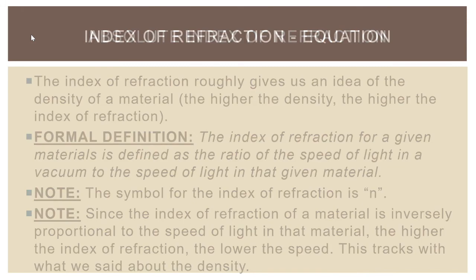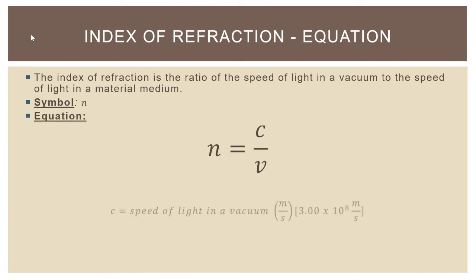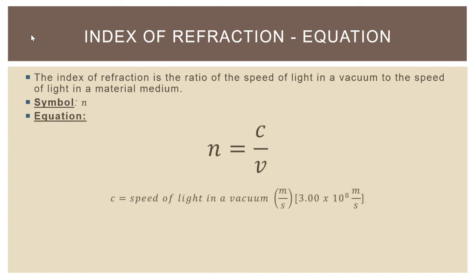All right, let's take a look at the equation. Remember, the index of refraction is the ratio of the speed of light in a vacuum to the speed of light in a material medium. As we already said, the symbol is n. That means the equation is n equals c over v. Notice here, we just said this is a ratio of the speed of light in a vacuum to the speed in that material medium. So c here is the speed of light in a vacuum. That's measured in meters per second.